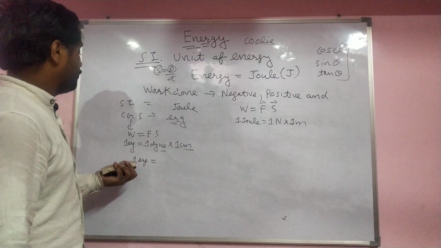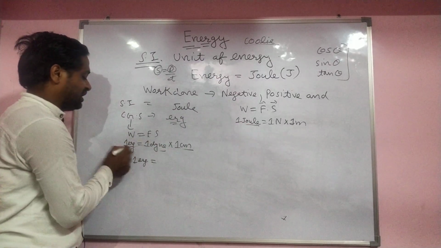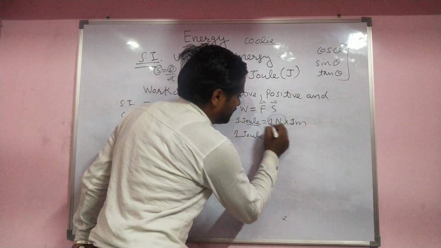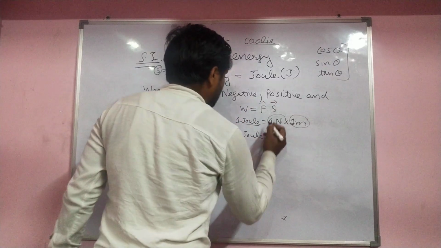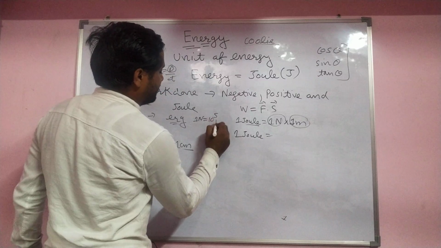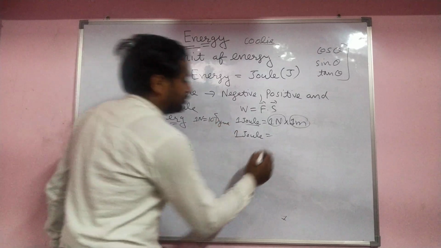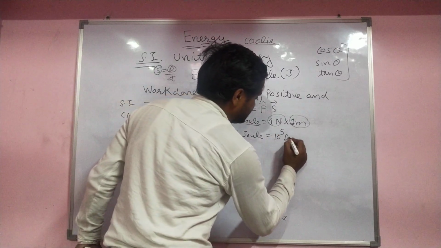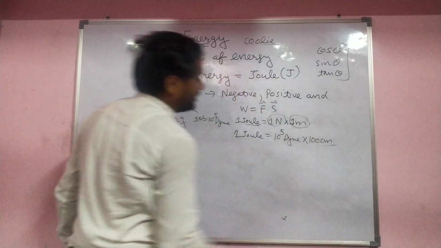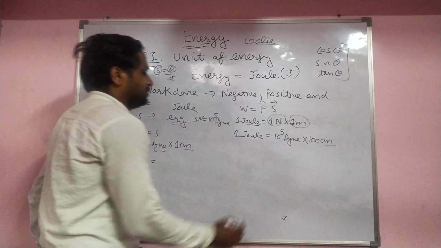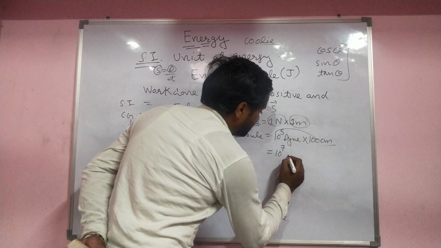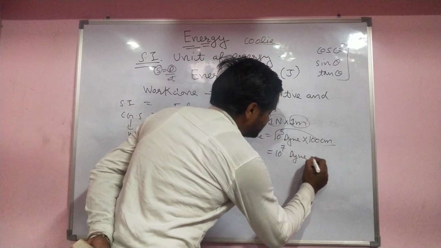Now try to find the relation between joule and erg. Try to convert this into the CGS system. 1 Newton equals 10 raised to power 5 dyne, so put 10 raised to power 5 dyne here, and 1 meter equals 100 centimeter. Then it is 10 raised to power 7 dyne centimeter.